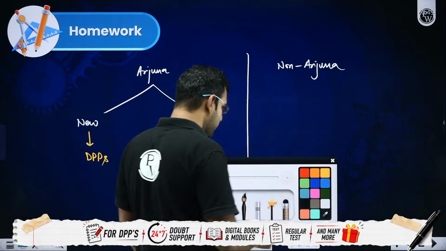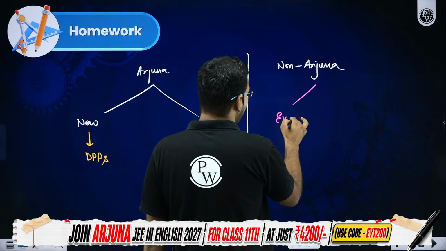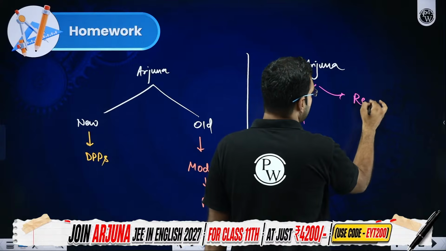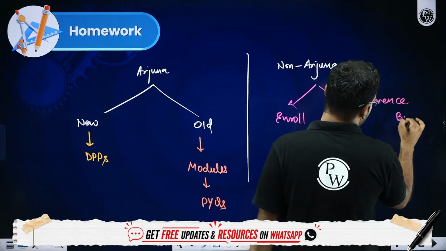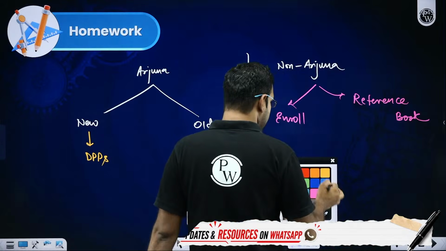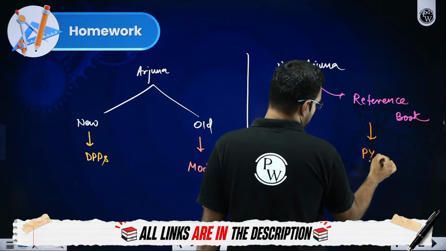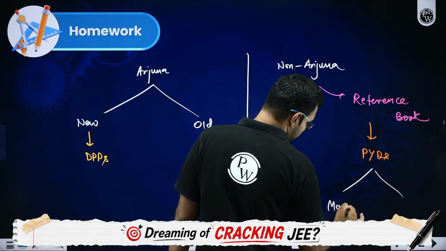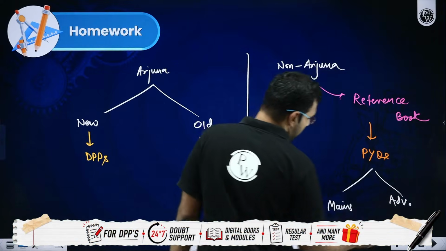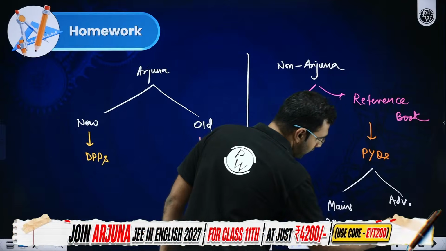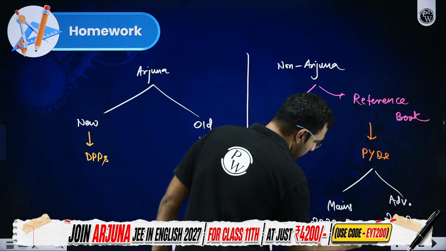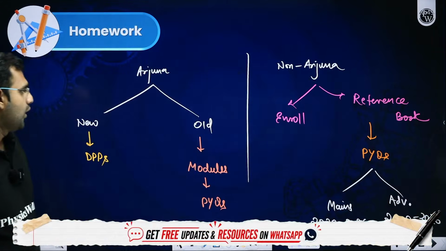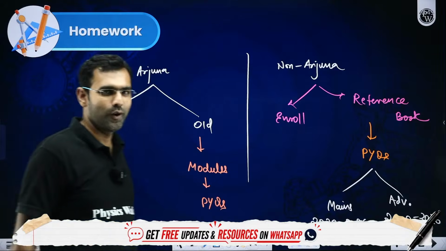The non-Arjuna students, you have two choices. Either you can enroll, which is totally your choice. And if you don't enroll, you can still solve some good reference books. Any good, decent reference book you can choose and start practicing it. Afterwards, you can solve previous year's questions. Whenever you solve previous year's questions, I would recommend beginning with Mains PYQs and then moving to Advanced PYQs. In Mains, begin with 2020 onwards, so 2020 to 2026. For Advanced, you can solve 2000 onwards to 2026. That should be the flow. Whatever category you belong to, follow as per that.